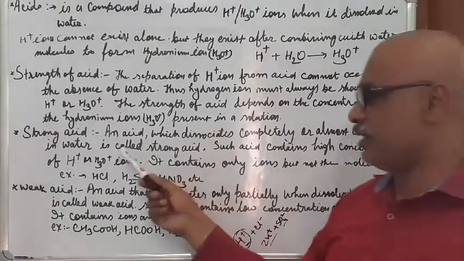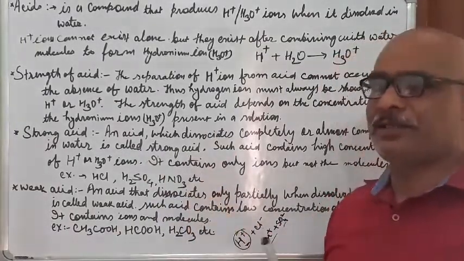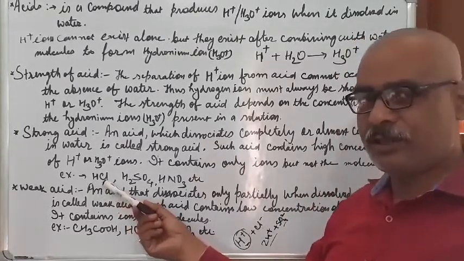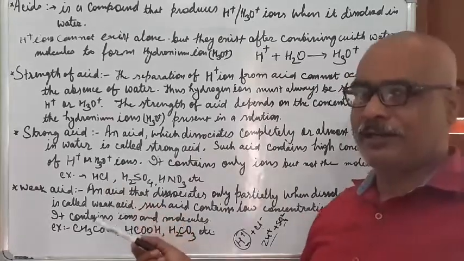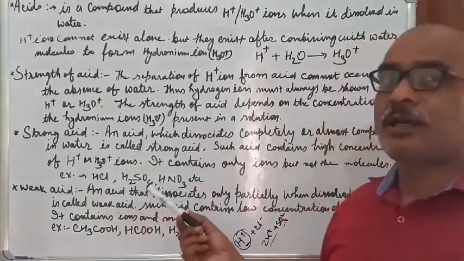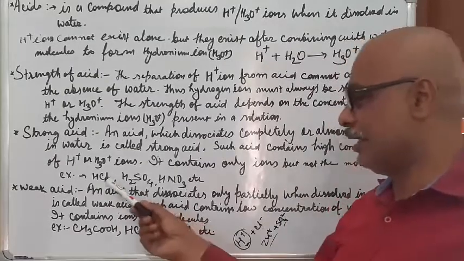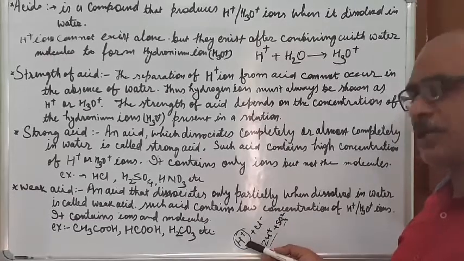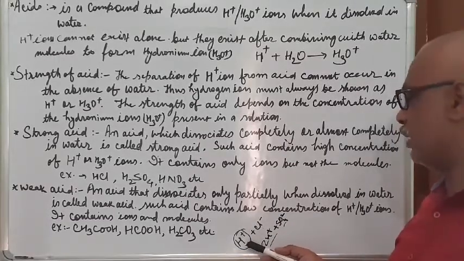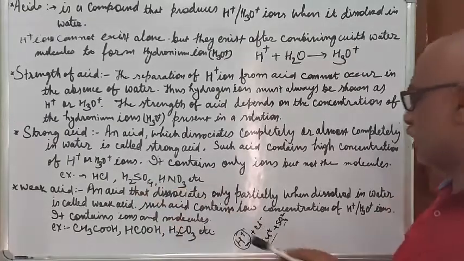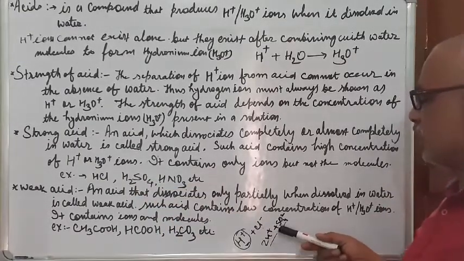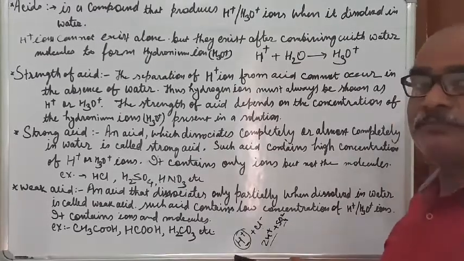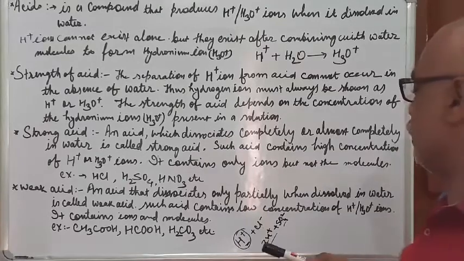And this acid, when it is dissolved into the water, contains only ions, no molecules at all. That means when you dissolve HCl into the water, HCl will not be available in the water. It will exist as H plus ion and Cl minus ion, and this H plus ion will combine with water and form a hydronium ion. When you dissolve sulfuric acid into the water, it will exist as 2 H plus ions and 1 sulfate ion, and these 2 H plus ions combine with the water and form hydronium ions.